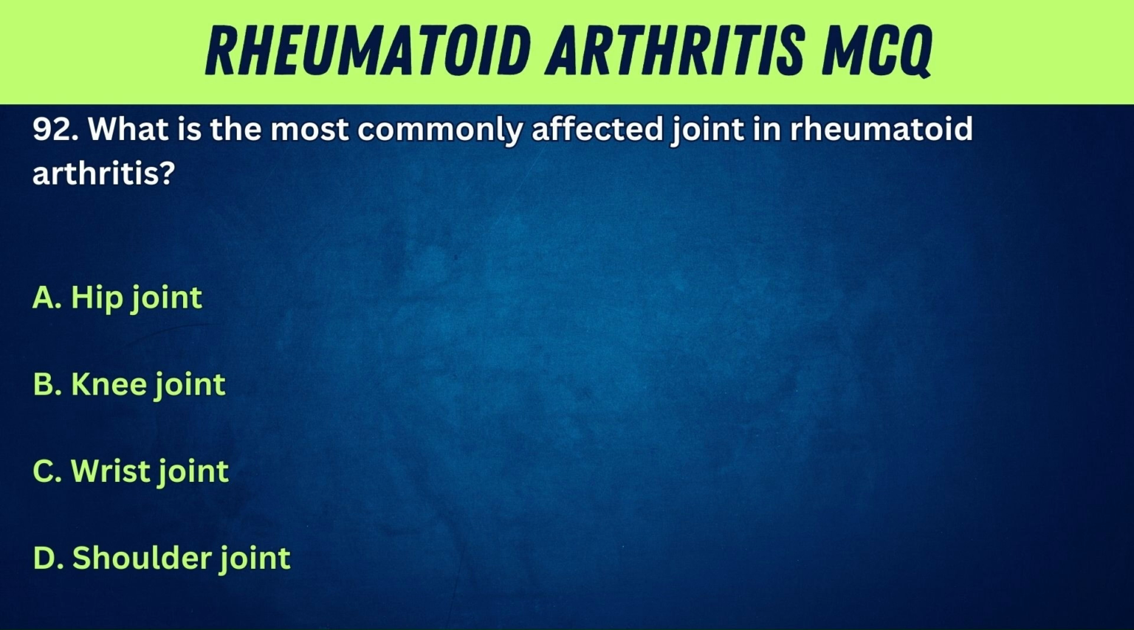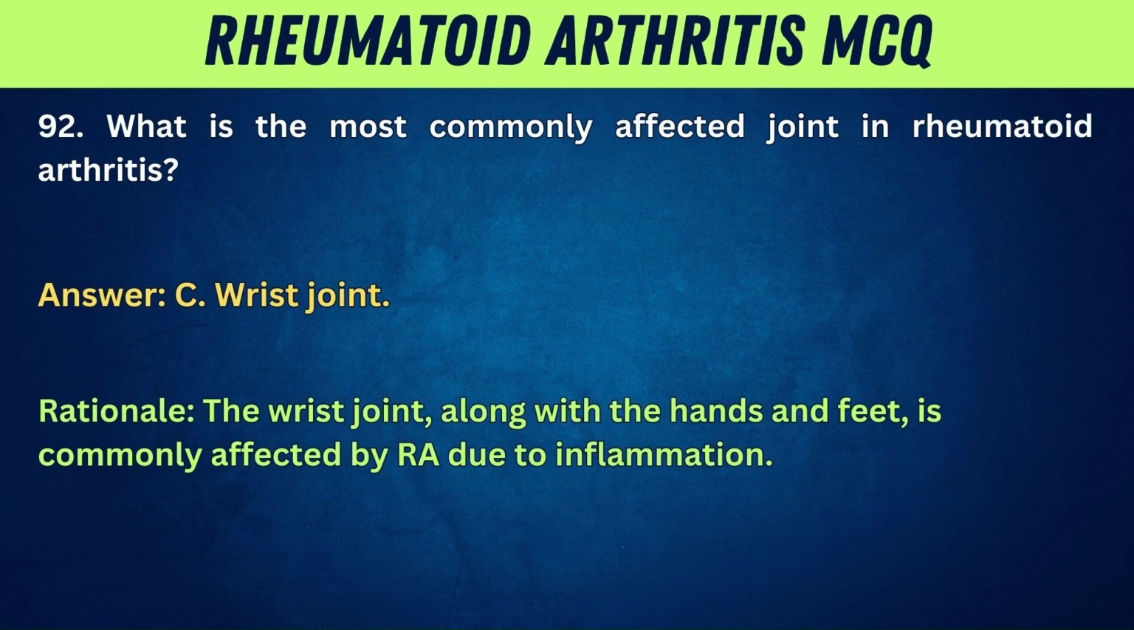92. What is the most commonly affected joint in rheumatoid arthritis? A. Hip joint. B. Knee joint. C. Wrist joint. Answer: C. Wrist joint. Rationale: The wrist joint, along with the hands and feet, is commonly affected by RA due to inflammation.